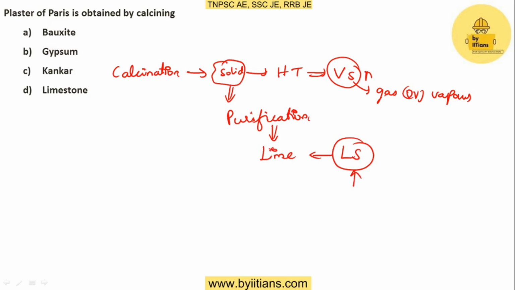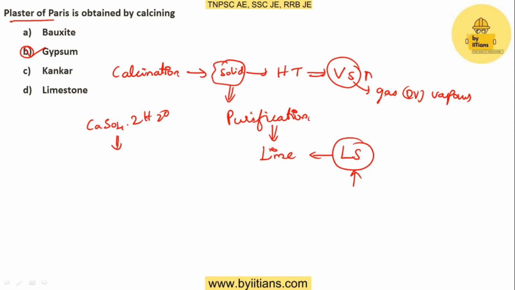So coming back to this question, the plaster of Paris is obtained by calcining gypsum. Option B will be the right answer. Gypsum will be heated at a high temperature in order to get the plaster of Paris. We know that the molecular formula for gypsum is calcium sulfate dot 2H2O.